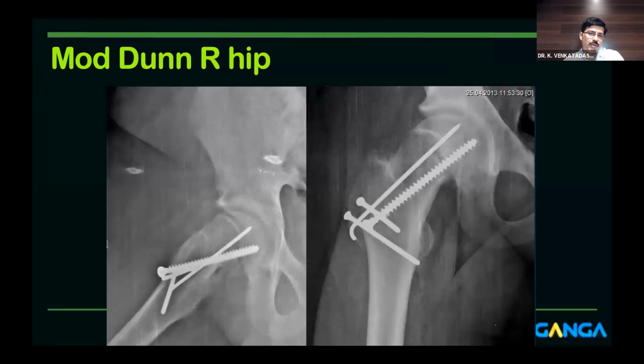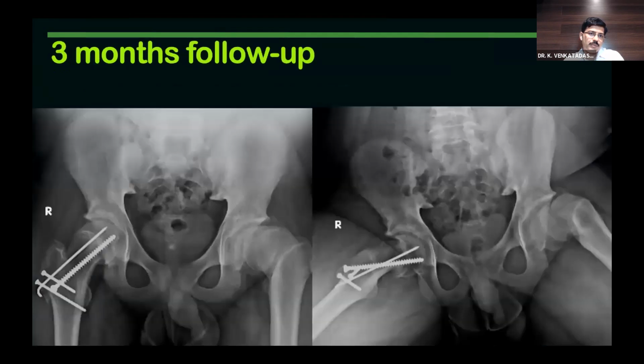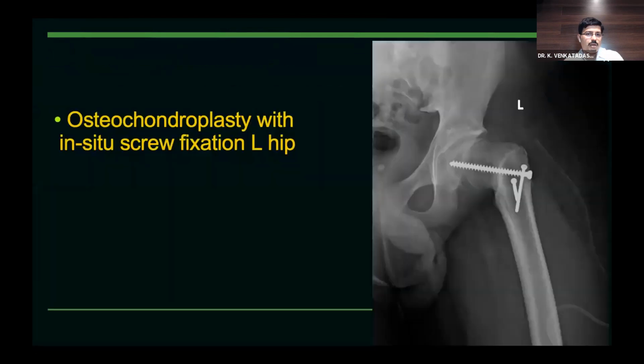So we did a modified Dunn on the right side. This is a 3 months follow-up. On the left side, I did not do anything. This was an early part of my career. You can see it was in 2012. I did not have the courage to do a neck osteotomy for him. So I did a surgical dislocation and did an osteochondroplasty. I just shaved off the bump which was impinging to give some amount of internal rotation and impingement-free range of motion. So this is also one of the acceptable treatments.